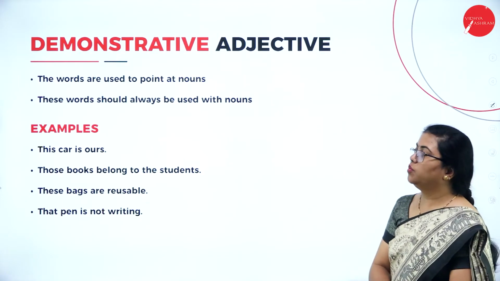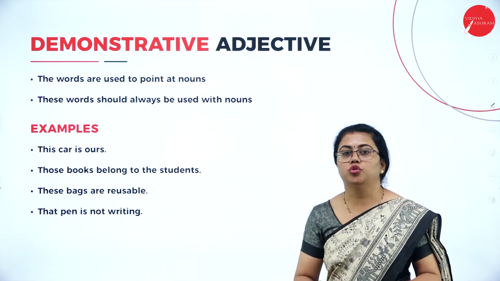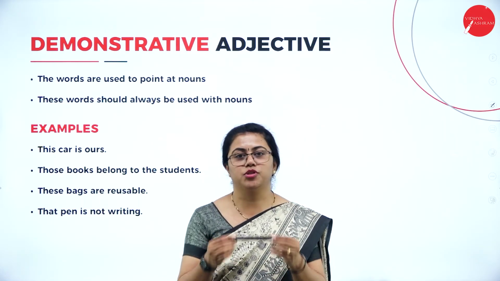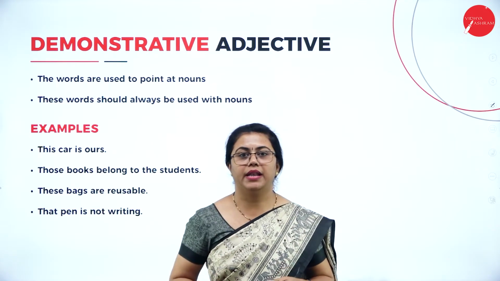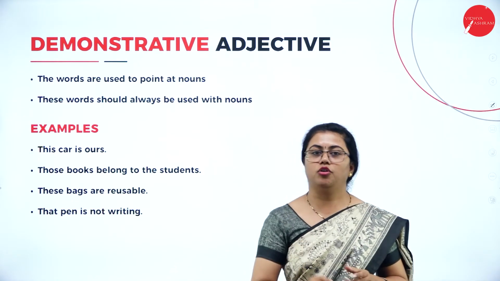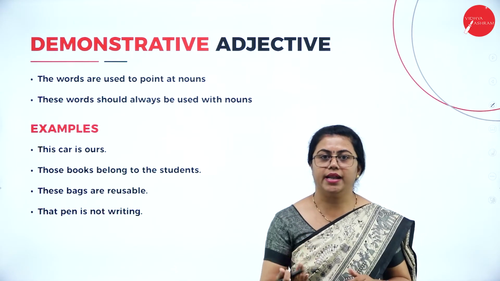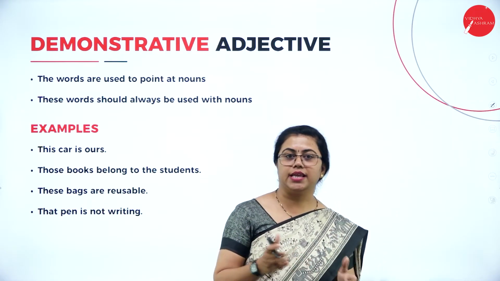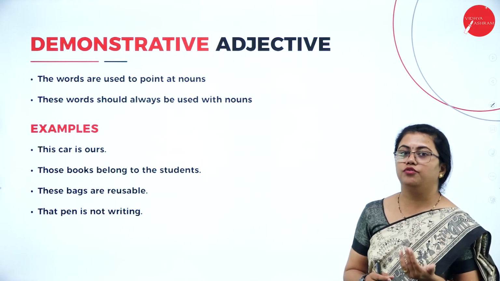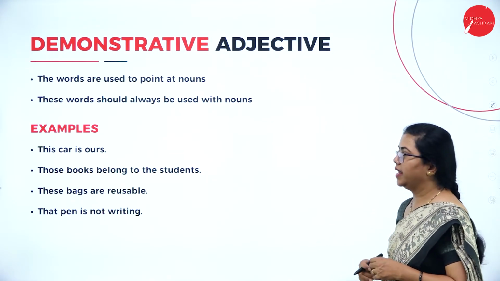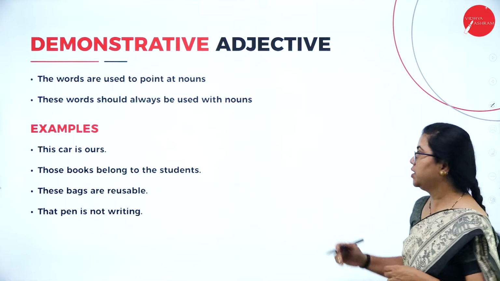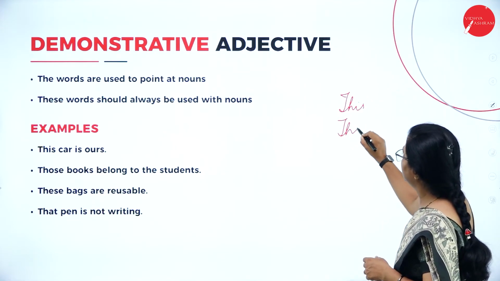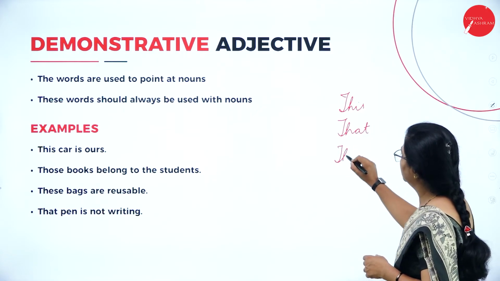The word demonstrative actually means to show, to demonstrate. Suppose I have a pen. So this is my pen. I am demonstrating the pen in front of you and telling that it is mine. It belongs to me. So the words this, that, these and those. Only these are the 4 demonstrative words that are there in English that are used to demonstrate. Which are the words? This, that, these and those.